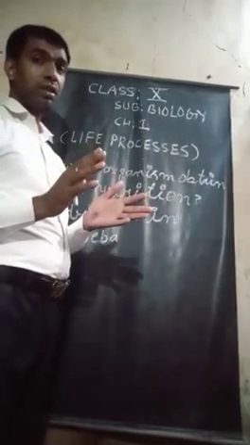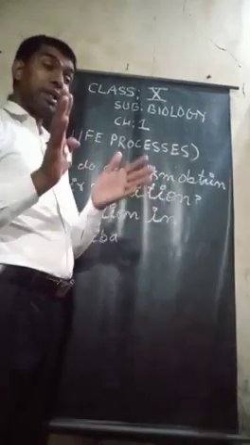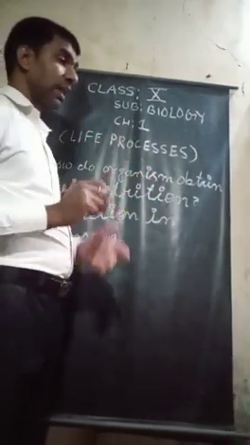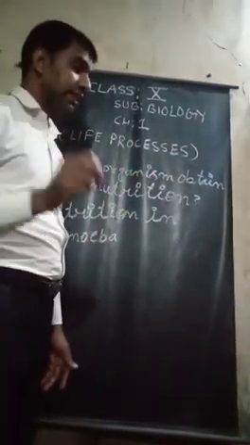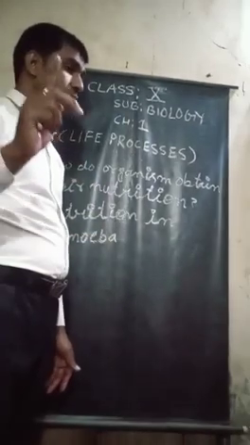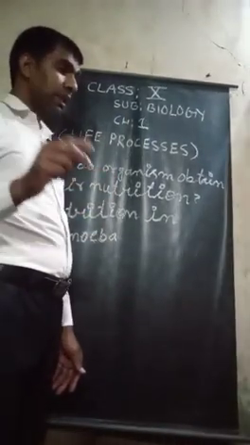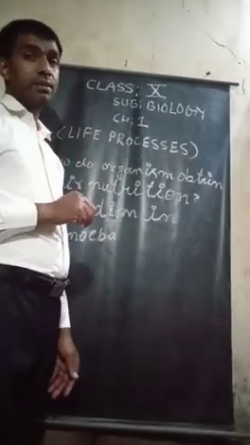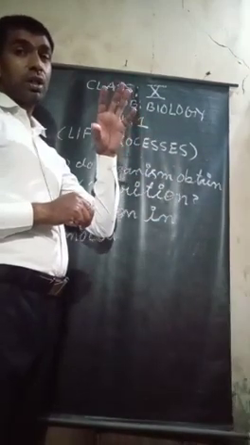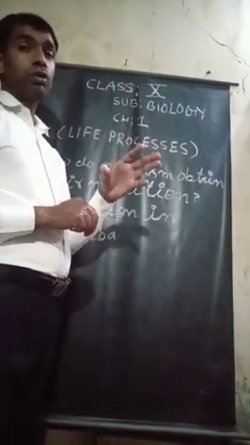Holozoic nutrition involves 5 major steps. What are they? Ingestion, digestion, absorption, assimilation, and egestion. So these are the steps of holozoic nutrition.